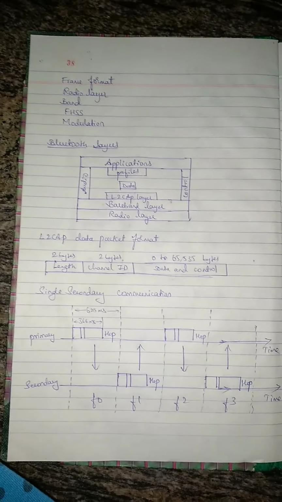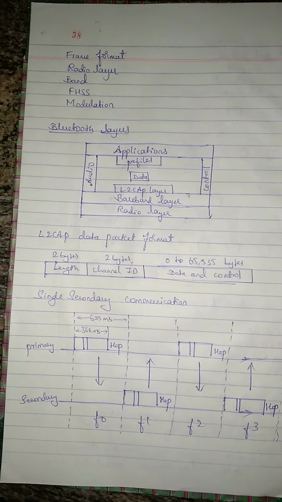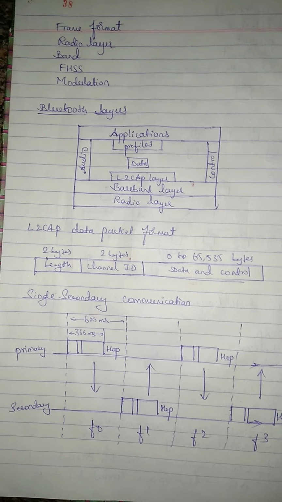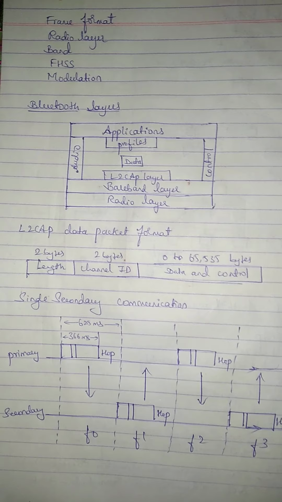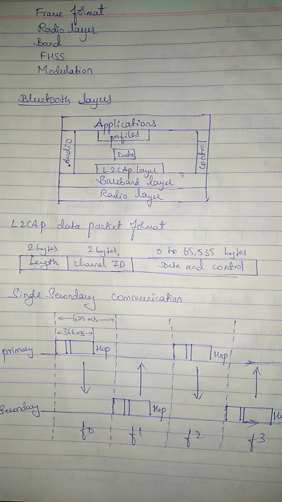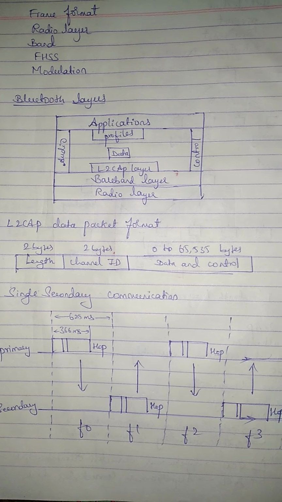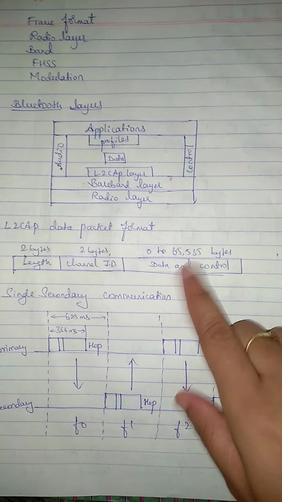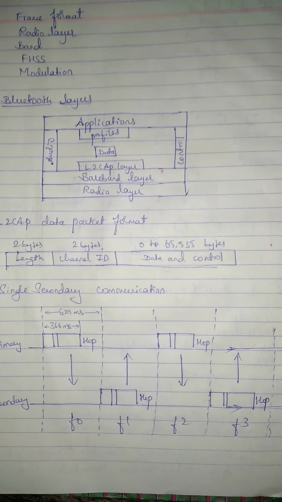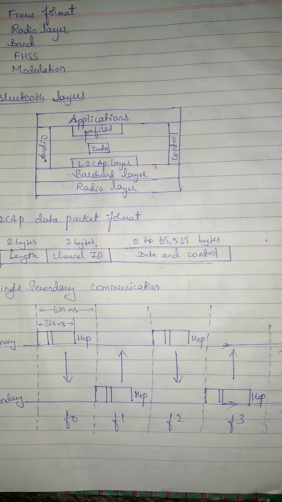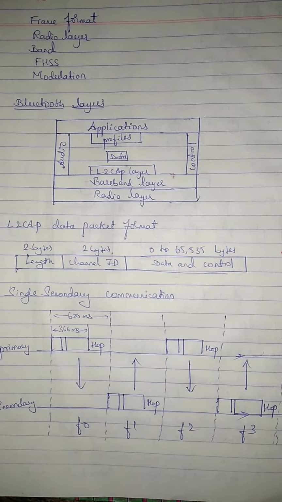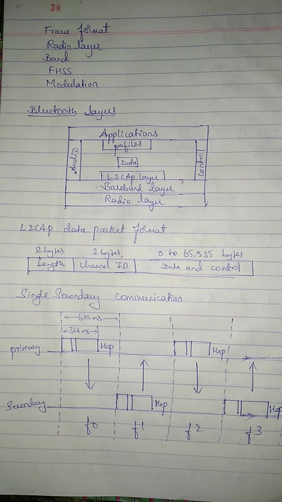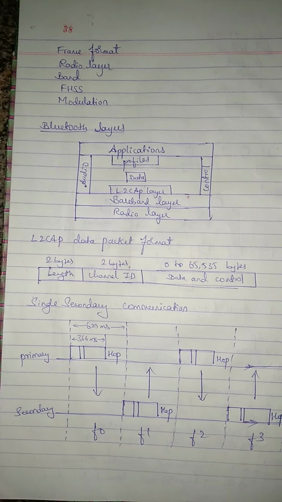Here the data packet format is there. In this data packet, the length field is 2 bytes, 16 bits. It defines the size of the data in bytes. So what is the size of the data? That should be defined in the length, and the data can be up to 65,535 bytes. The channel ID, that is CID, defines a unique identifier for the virtual channel created at this level. Here we have some duties that are represented by the L2CAP layer.